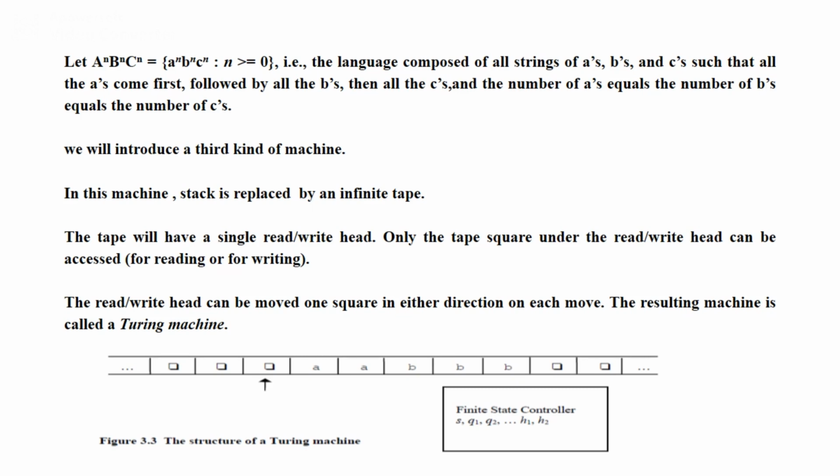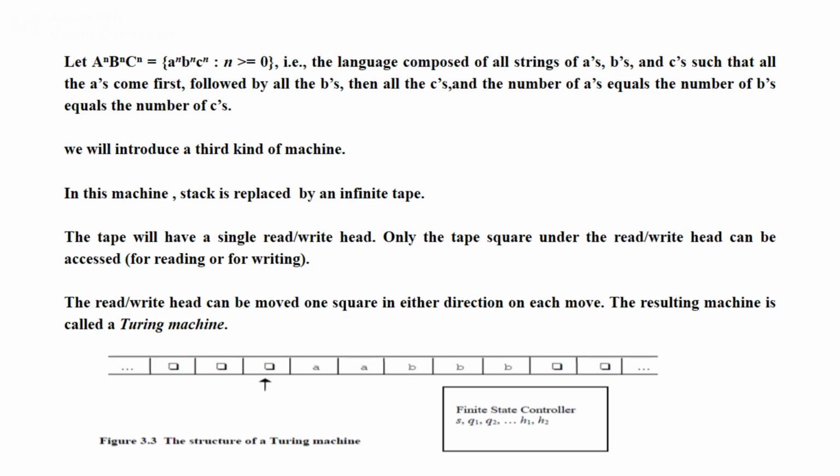Now let's see the third kind of machine, the Turing machine, to represent this kind of language. Remember, a to the power n, b to the power n, c to the power n cannot be represented by a context-free language machine, that is, a pushdown automaton cannot represent this language.